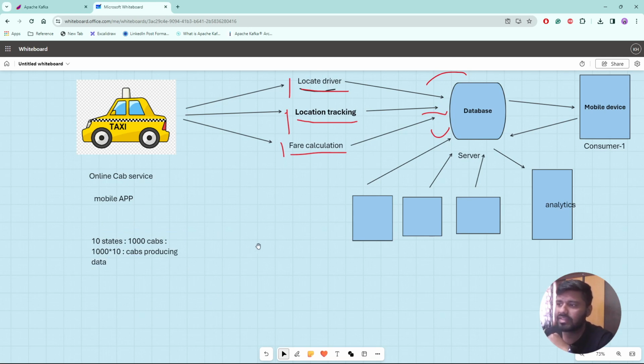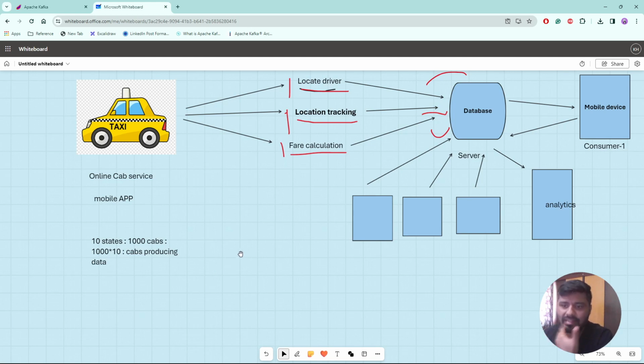So initially we developed one application with a very basic architecture, and we are hitting the database each and every time to get the details, and gradually we were fine with that. But once my business has scaled up, expanded into 10 more states, each state having 1000 cabs, cab drivers, and so many users and consumers, these many cabs are producing the data. Now just think from that perspective, how much data do I need to handle?